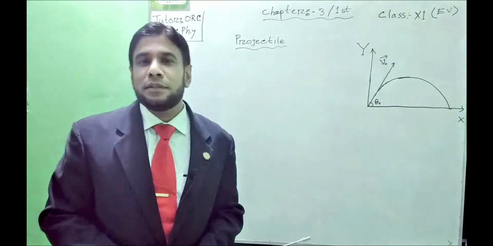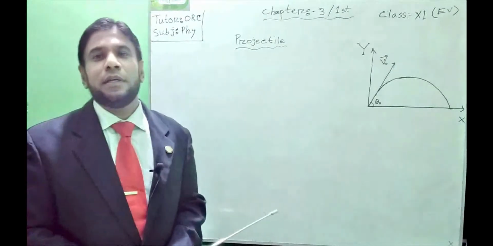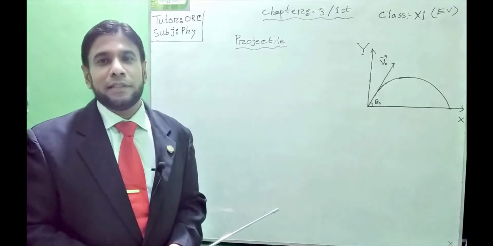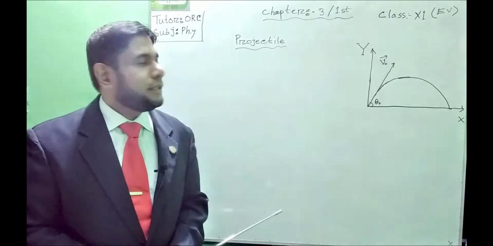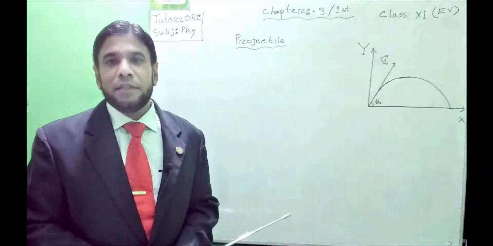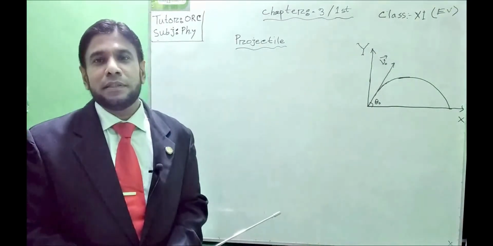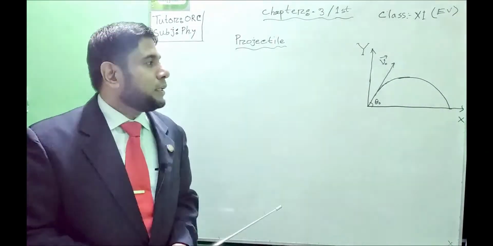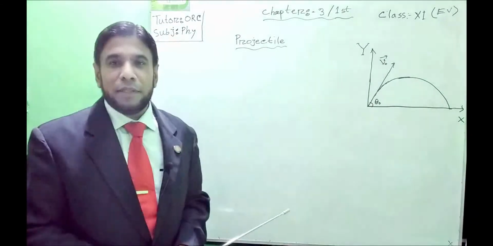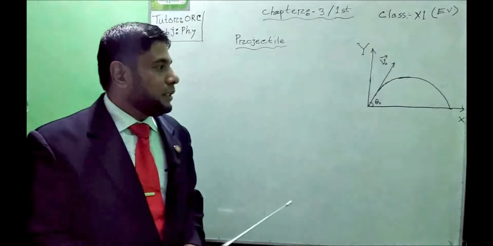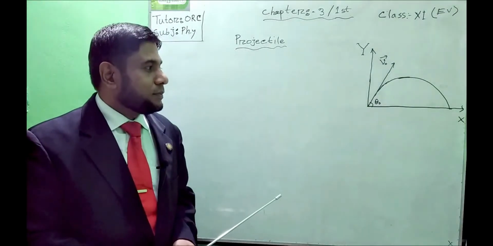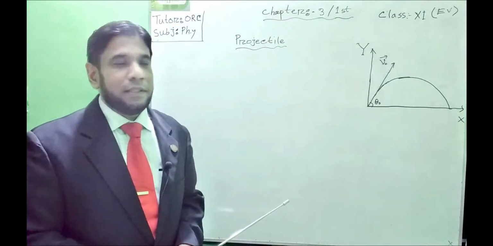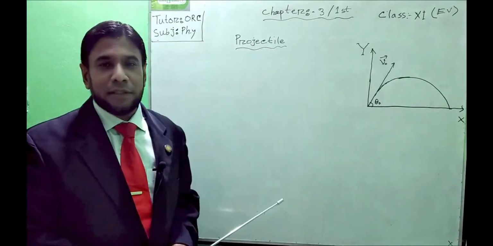Now we will discuss a very important topic from the dynamics chapter of the first paper: projectile. And you know well, first of all, what is called a projectile? We must memorize this as an important knowledge type question. What is called a projectile? If we throw an object with a particular angle with the horizontal plane ground to the space, then this object is known as a projectile.